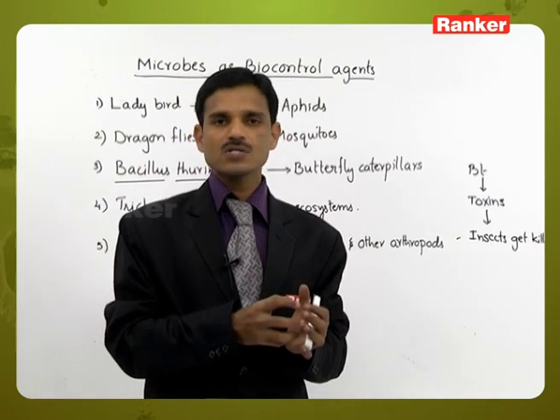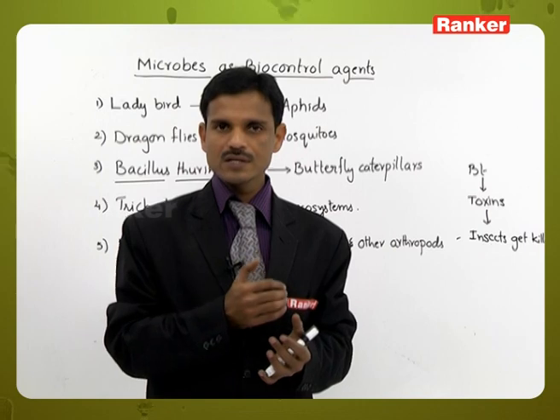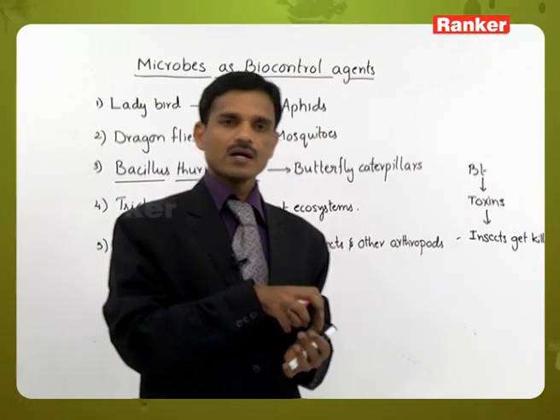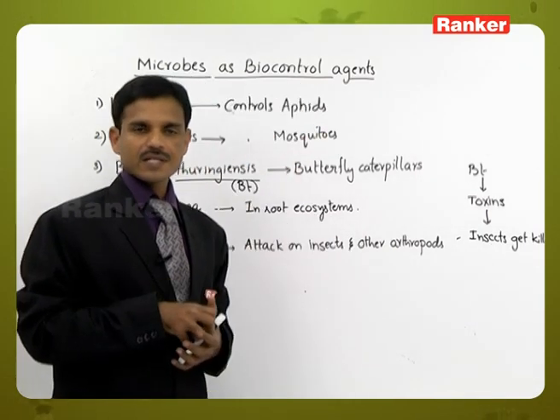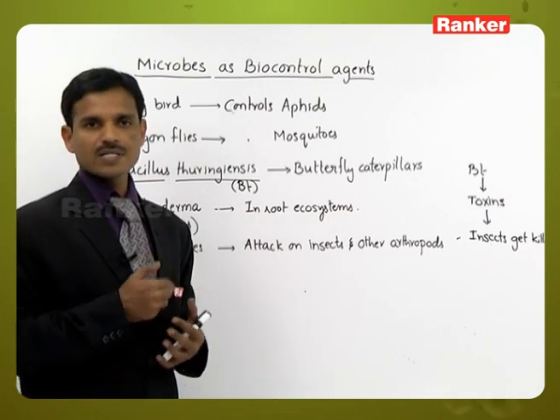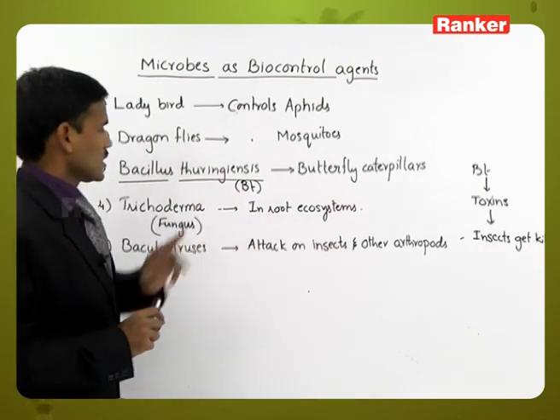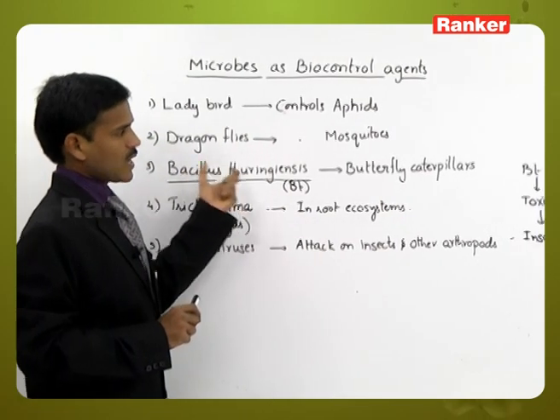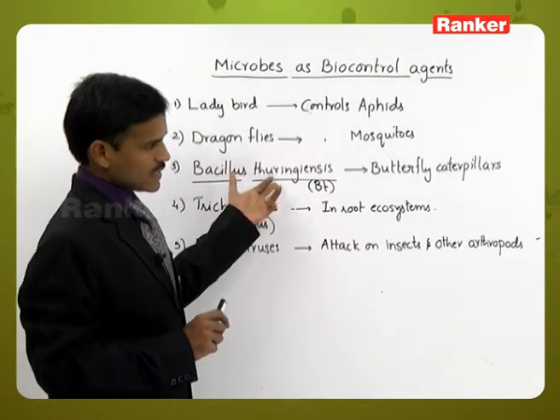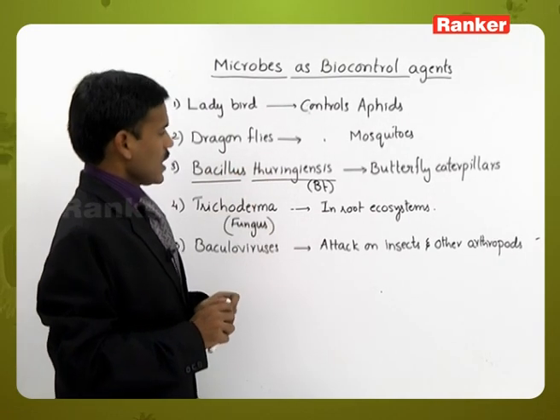So the plant cell naturally produces the toxin. When these plant materials are eaten by an insect, the toxin is released in the insect body and the insect gets killed. That's why Bacillus thuringiensis is used nowadays in genetic engineering.